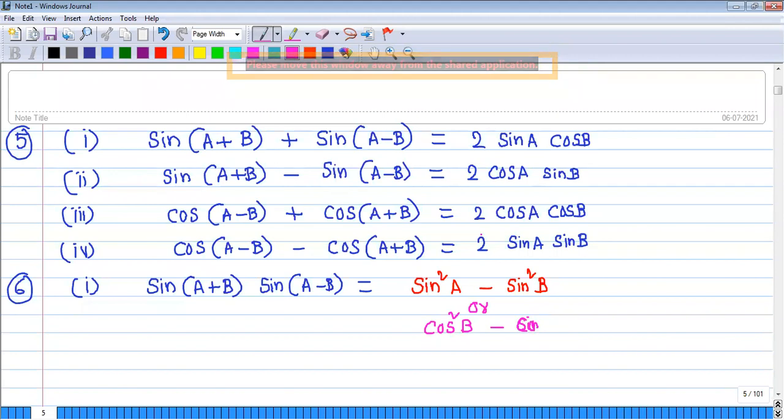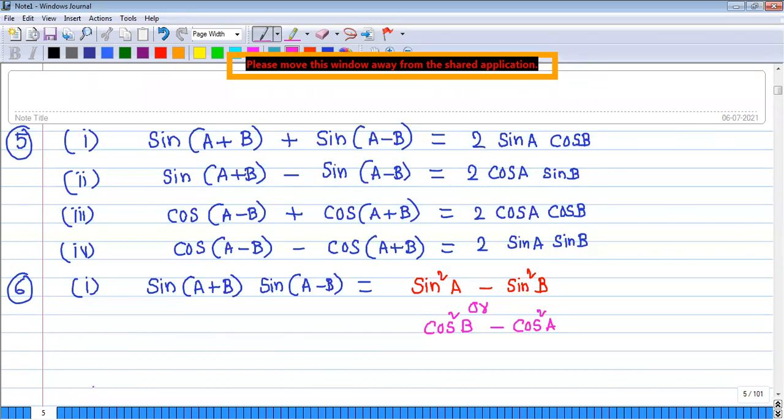Let me write: cos square B minus cos square A. It's very simple. If in the place of sin square A you write 1 minus cos square A, and in the place of sin square B you write 1 minus cos square B, you get the same thing. Yes, this is the first formula.